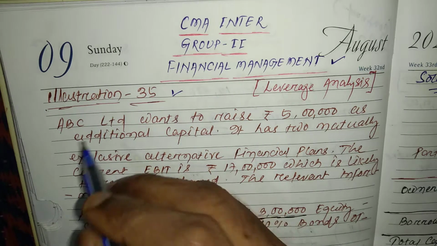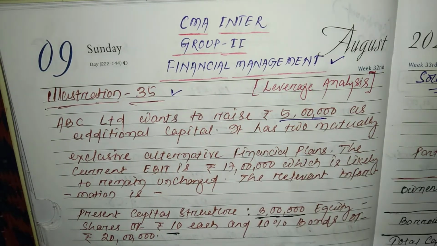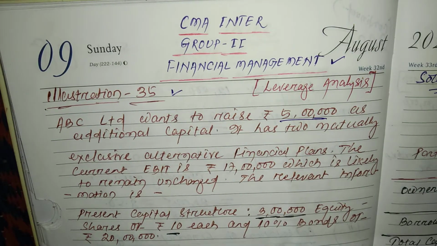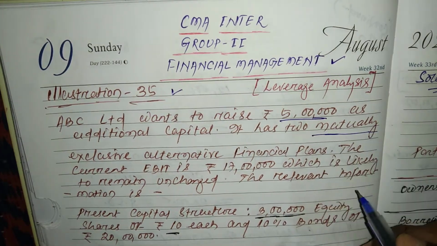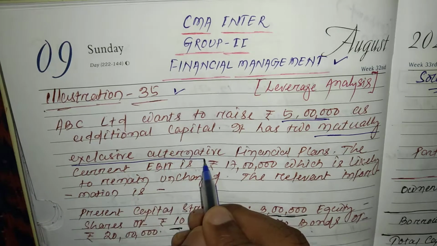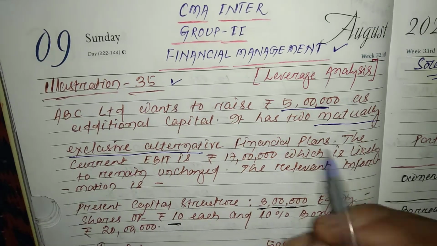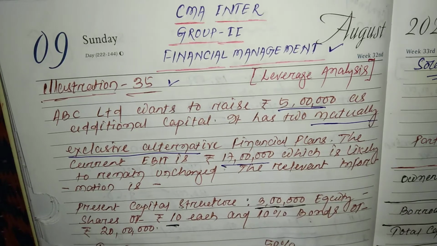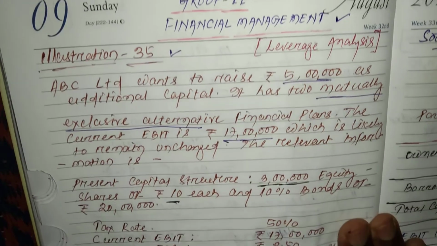Here is the question. ABC Limited wants to raise rupees 5 lakh as additional capital. It has two mutually exclusive alternative financial plans. The current EBIT is rupees 17 lakh, which is likely to remain unchanged. The relevant information is given.